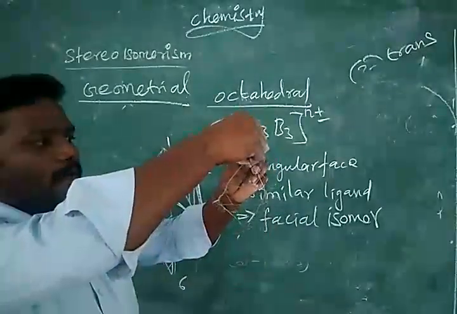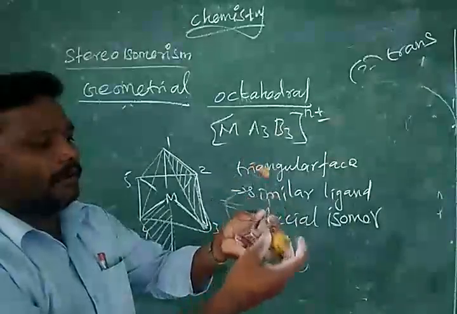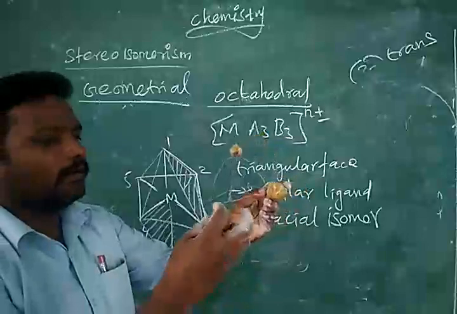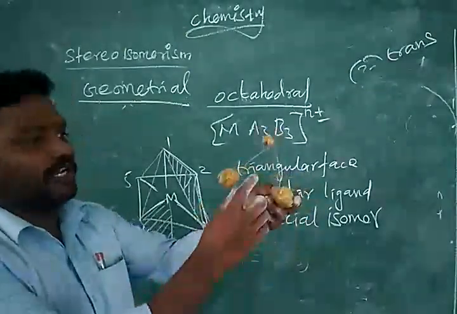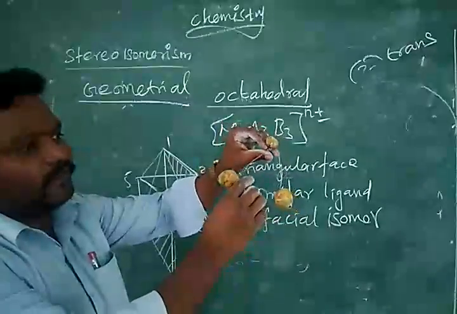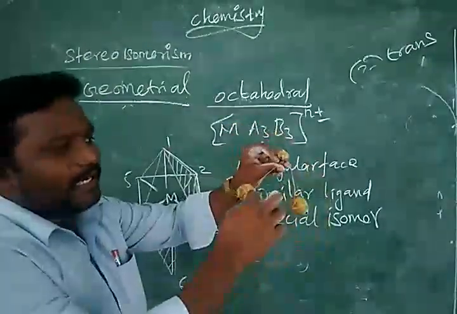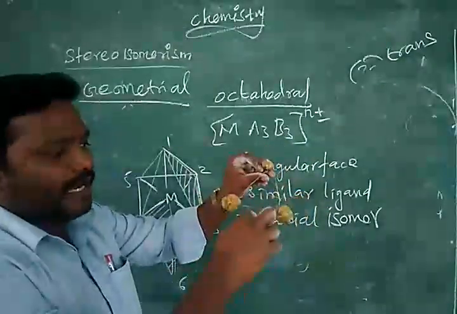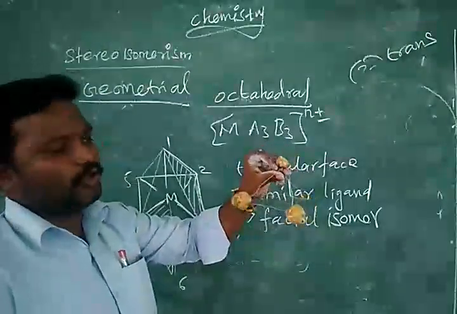So first position, and then second position, third position. Now you just see all are similar ligands. That similar ligand attached in one triangular face. The triangular face with similar ligands is called facial isomer.